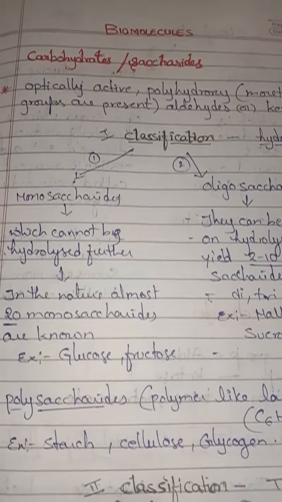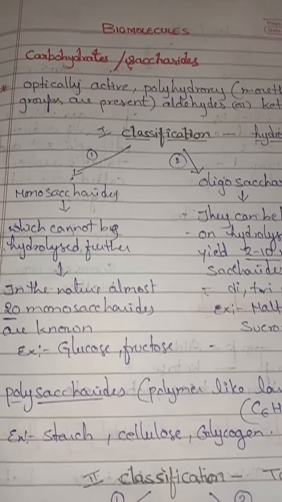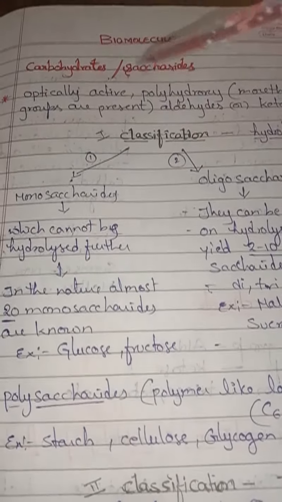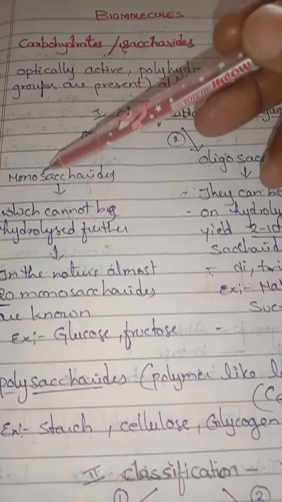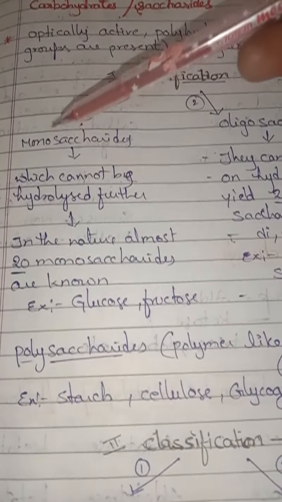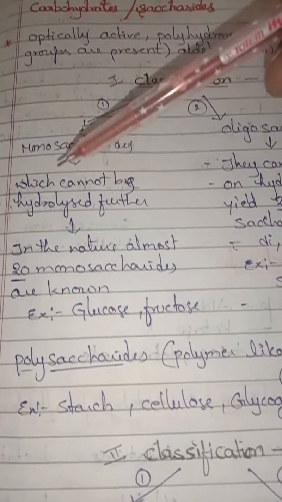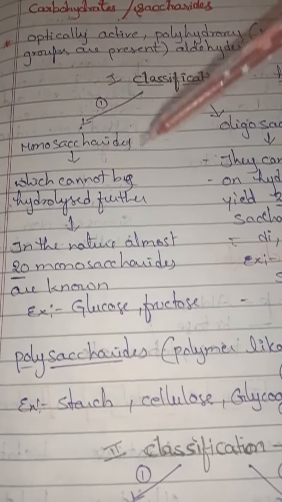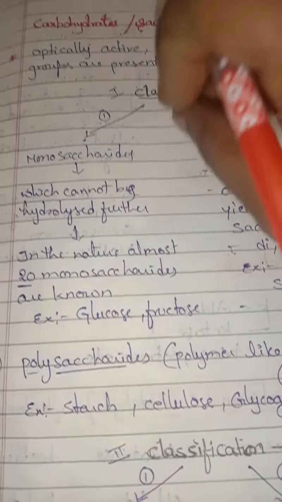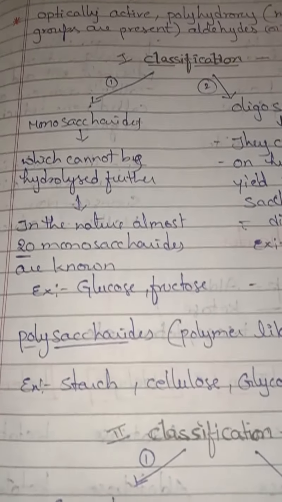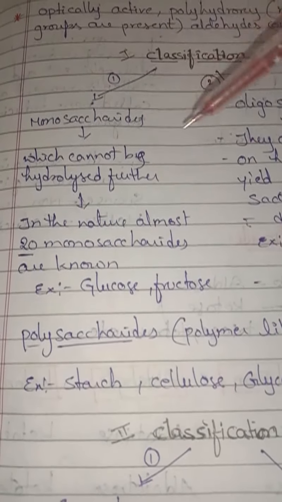If we see the classification, carbohydrates are of three types. The first classification is based on hydrolysis. Look here, the classification of carbohydrates is divided into three types: monosaccharides, oligosaccharides and polysaccharides. What do you mean by monosaccharides? Mono means single, isn't it? Monosaccharides are the carbohydrates which cannot be hydrolyzed further, that means they cannot be divided into more units.